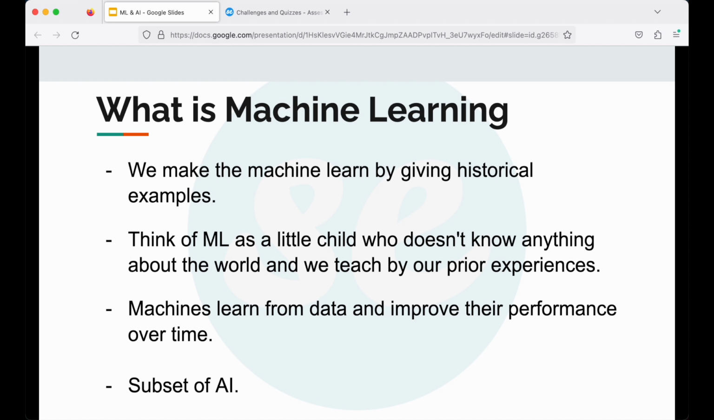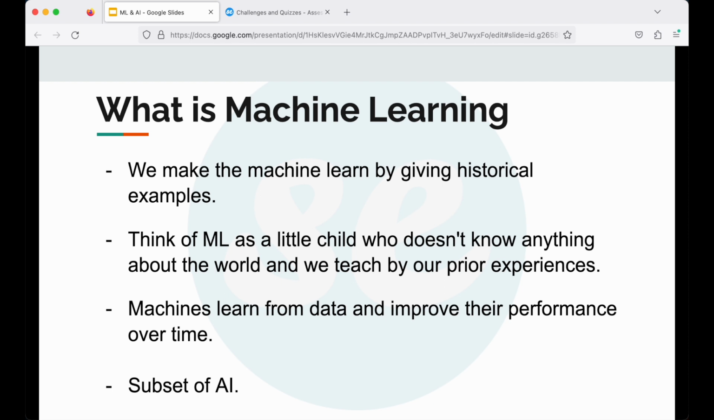We can think of ML as a little child who doesn't know anything about the world, and we teach him about many things by giving our prior experiences. We can also think of ML as a student who gets better at problem solving with practice. It's all about learning from experience and getting more accurate over time. So ML is a subset of AI. There exists another part of AI also, which is not about machine learning. It is other than the learning. It may be doing some stuff like calculating something, performing some task, but not related to learning.